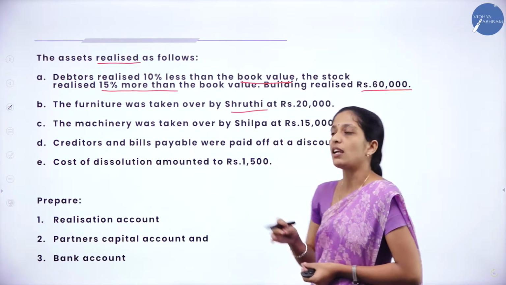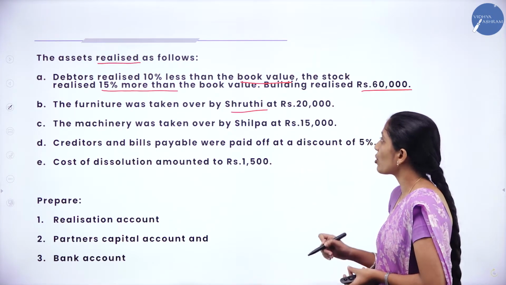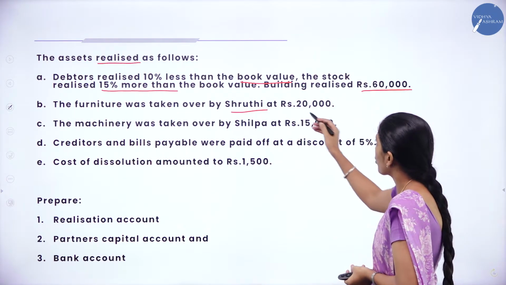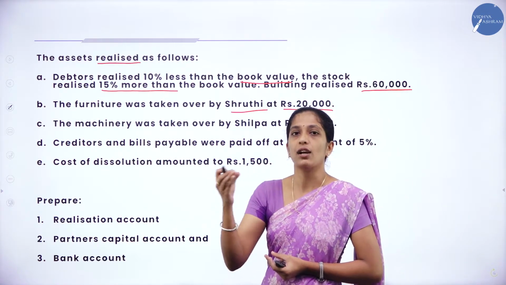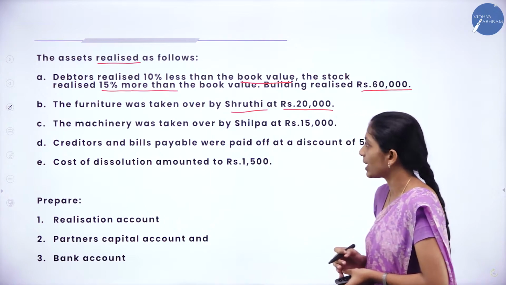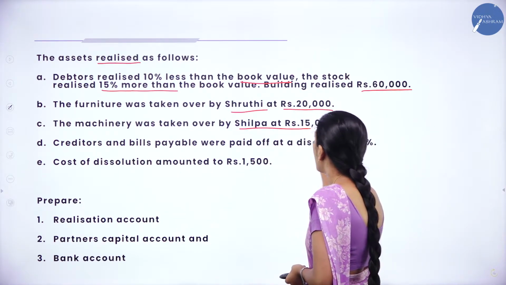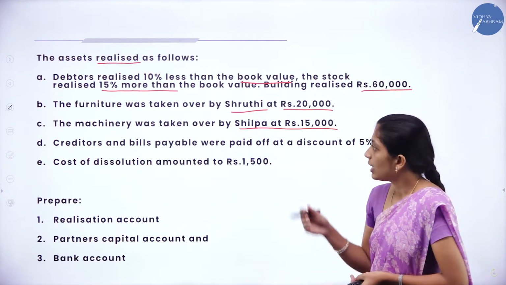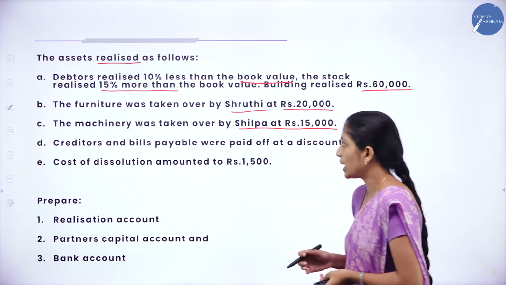Clear? So in the same way in this question, what happened? The furniture was taken over by Shruti at rupees 20,000. Here a partner, Shruti, has taken over the furniture of rupees 20,000. Next, the machinery was taken over by Shilpa at rupees 15,000. In the same way, one more asset, that is machinery, was taken over by Shilpa.